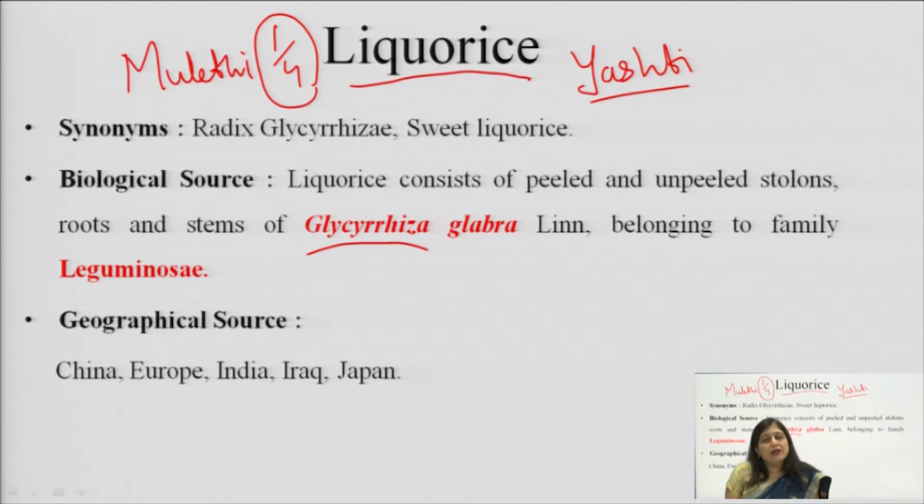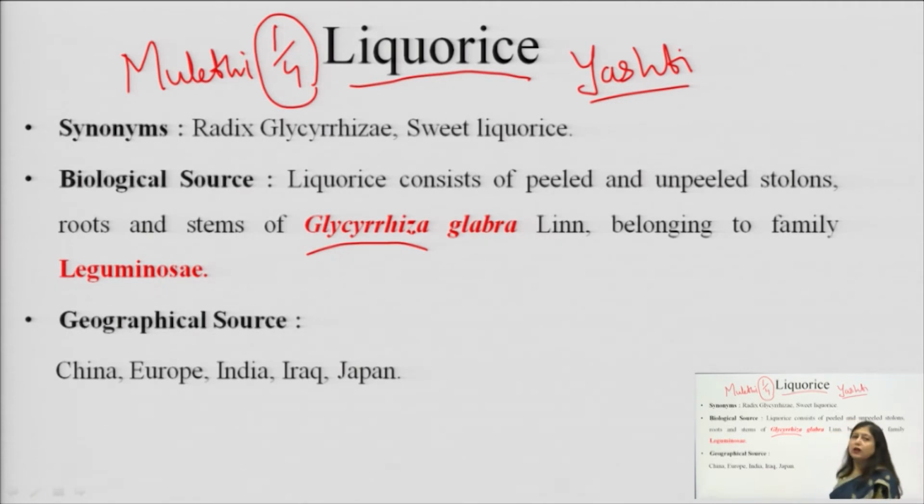So you just imagine the importance of this drug. It is used as an edible, you can say food. It is used as a drug, as a cosmetic, as a bioavailability enhancer. There are so many uses of this licorice, because of which it has a very good market in the entire world.